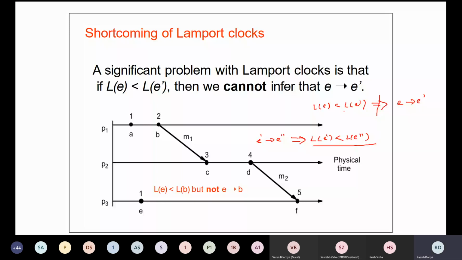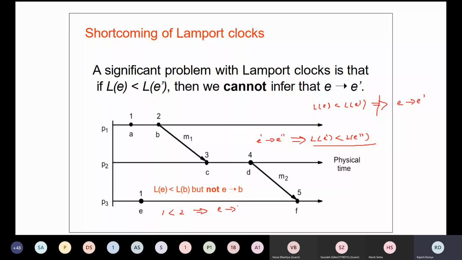Let's say in this time diagram we can establish a rule between A to B, B to C, C to D, and D to F. Now we have one more event, E. What is the logical clock value of E? 1, right? And what is LB? LB is 2, right? Since LE is less than LB, but we cannot say that E has happened before B.